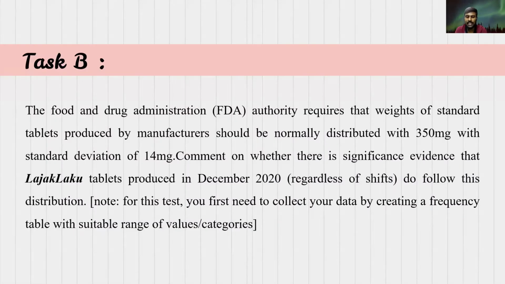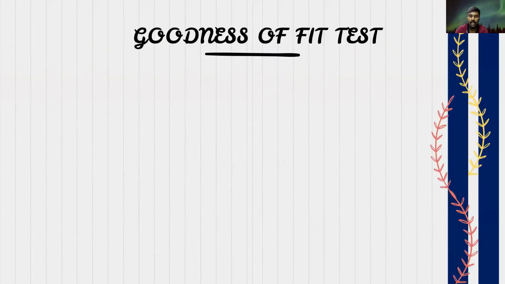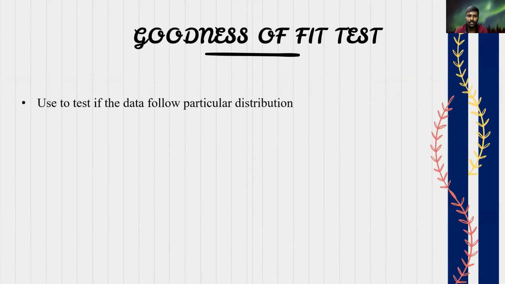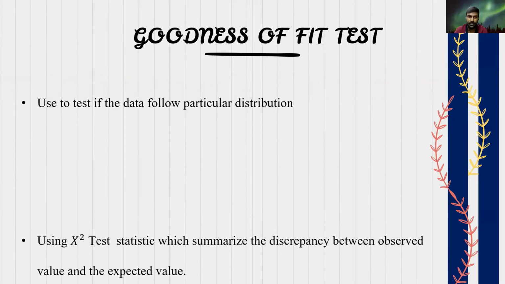Next, we're going to analyze whether the tablet meets the requirements stated by the Food and Drug Administration, FDA, authority. For this analysis we're using the goodness of fit test. The goodness of fit test is used to test if the data follow a particular distribution. In our case, we want to test whether the tablet follows a normal distribution, whose mean is 350 milligrams and standard deviation is 14 milligrams.